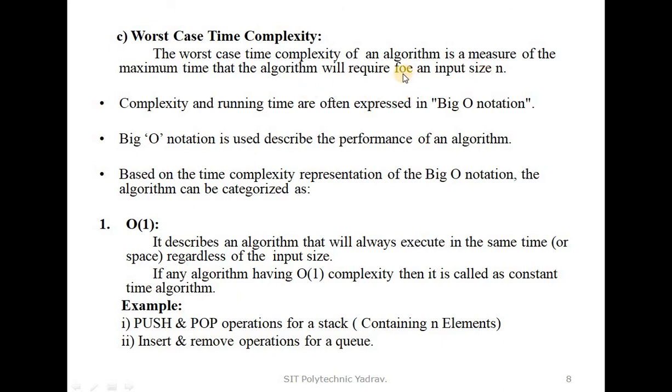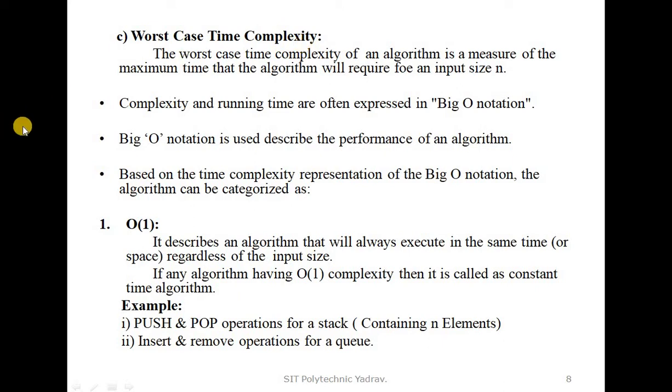When we solve any algorithm for an input size n, which depends upon that number n, and we measure the maximum time required, then that time for the program, algorithm or problem is known as the worst case time complexity.